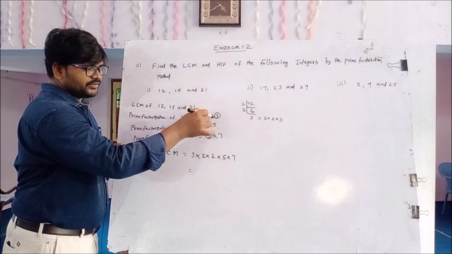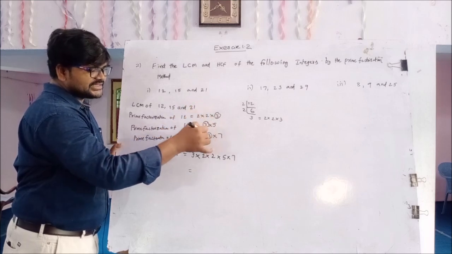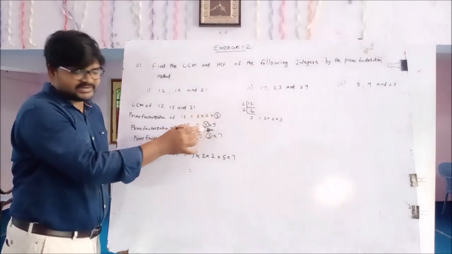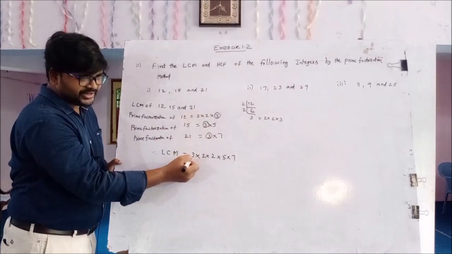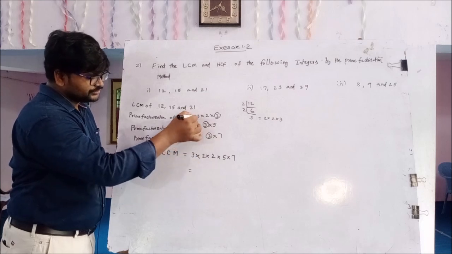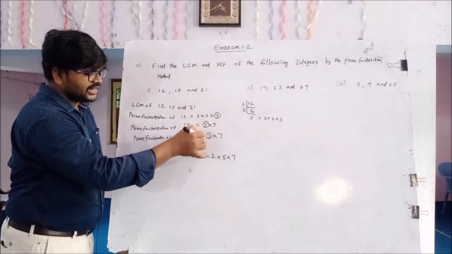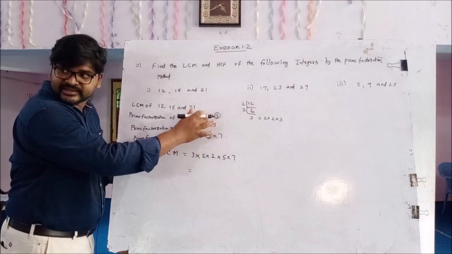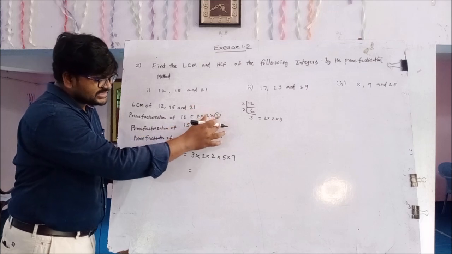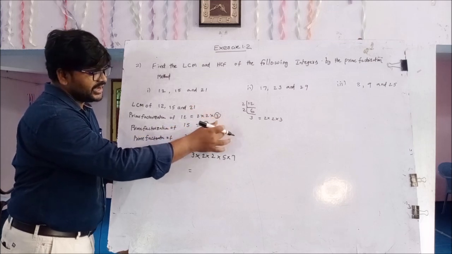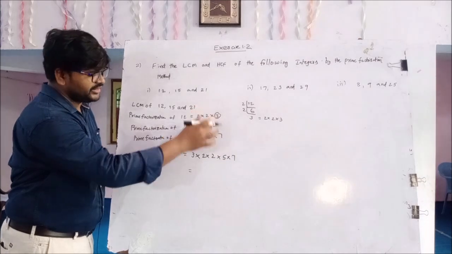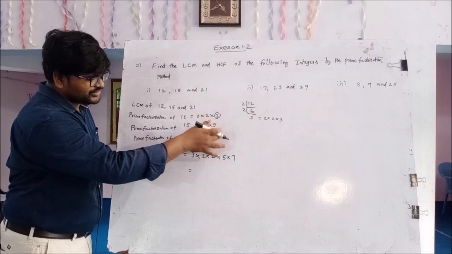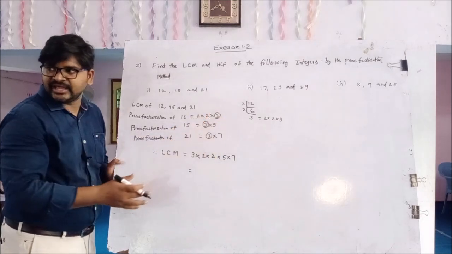this is the first row, this is the second row, and this is the third row. Every row has 3 as a common factor. That's why we have to take 3. And for the remaining numbers, this is 2, and in the second row there is no 2, and in the third row also there is no 2. So write 2, and this is the another 2, which is only in the first row. 5 and 7 have no common numbers between these 3 rows.